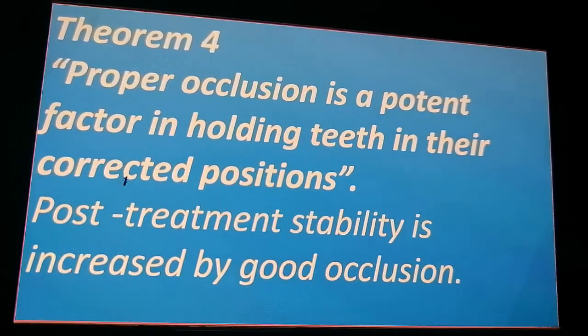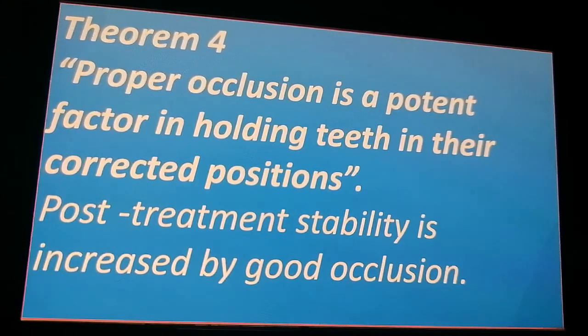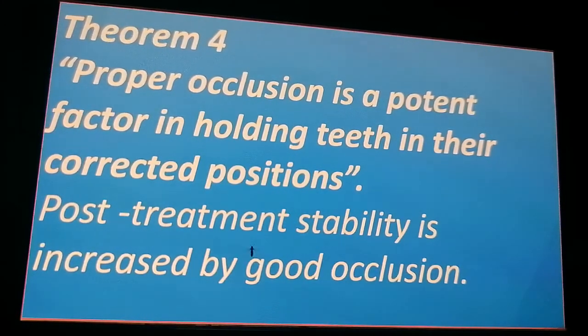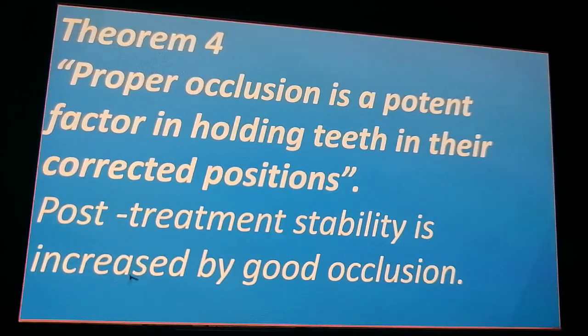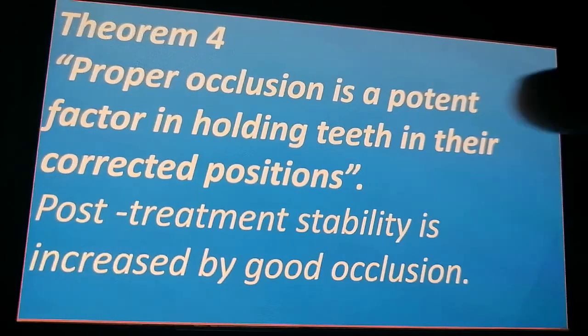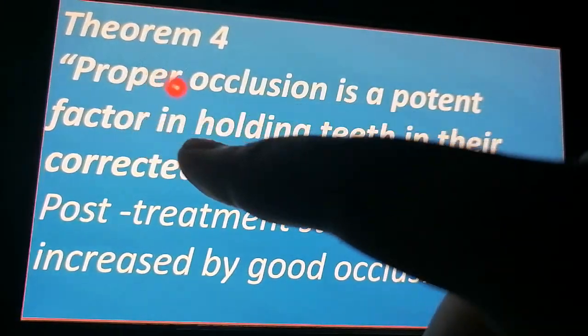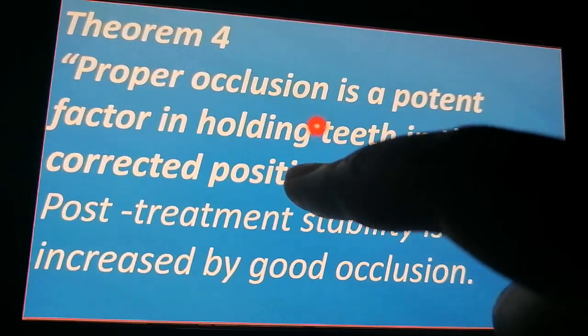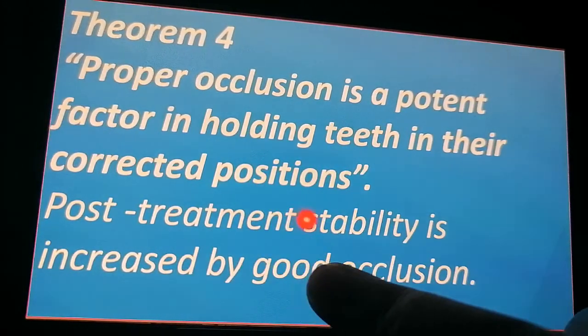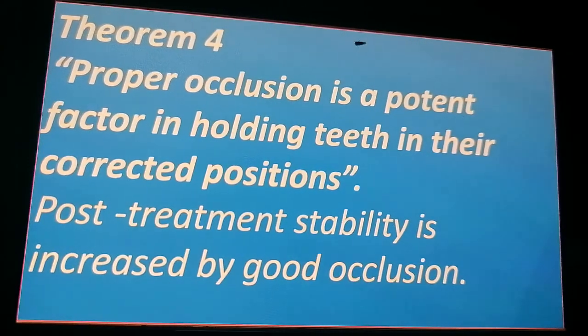In theorem 4, proper occlusion is a potent factor in holding teeth in their corrected positions. So theorem 4 is very easy. Theorem 4 is the easiest, there is nothing much to be confused about. The thing is that occlusion should be proper. It's a potent factor in holding the teeth in their corrected positions. Now, post-treatment stability is increased by good occlusion.